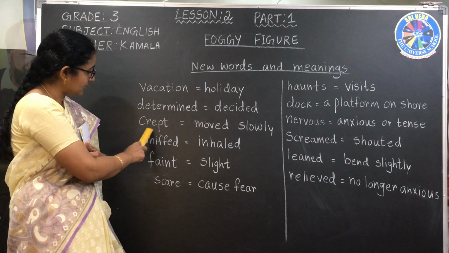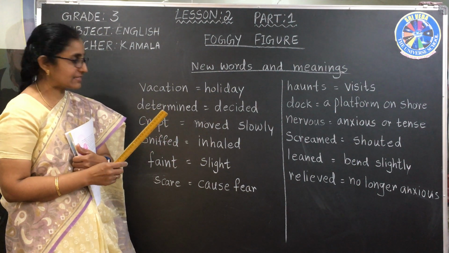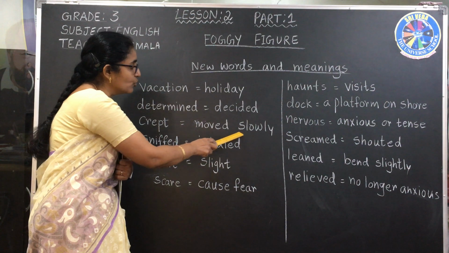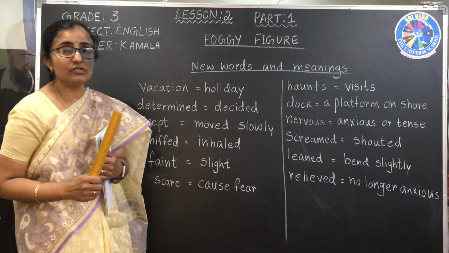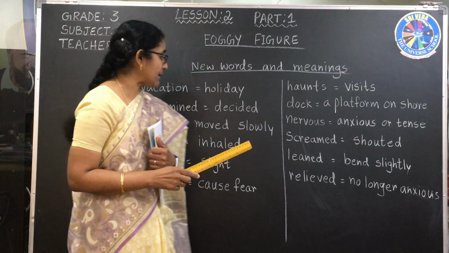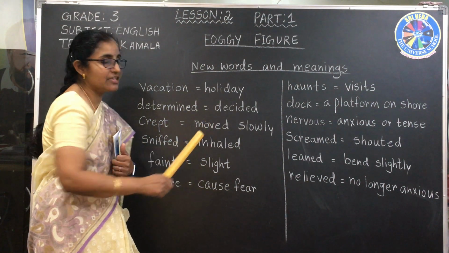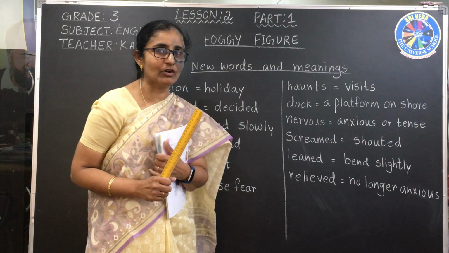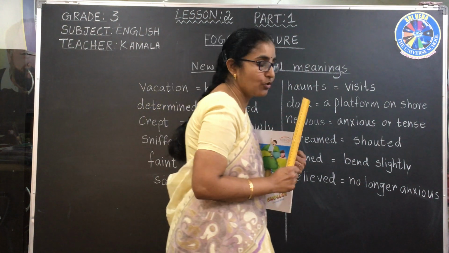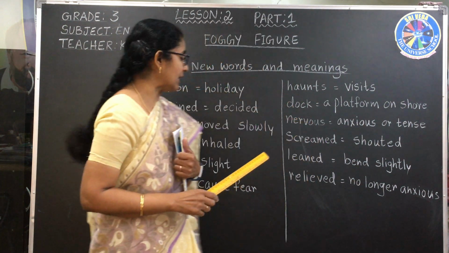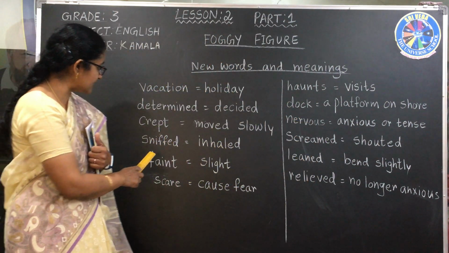Now let us see the next one. Crept. Let us see what is crept. Crept is nothing but moved slowly. Usually we use it for animals. So crept here means moving slowly without making sound. Sometimes you go like that, no? That is called crept.